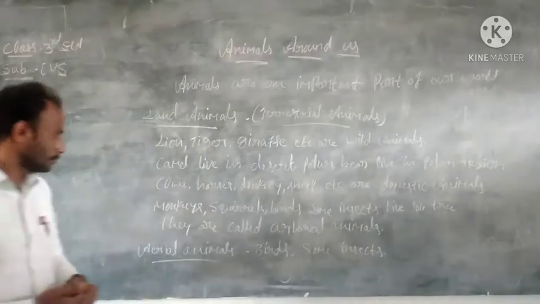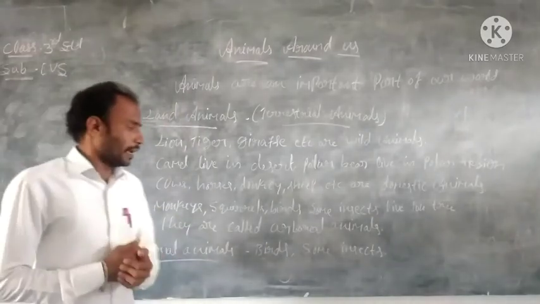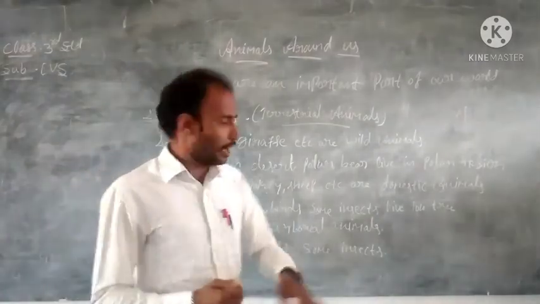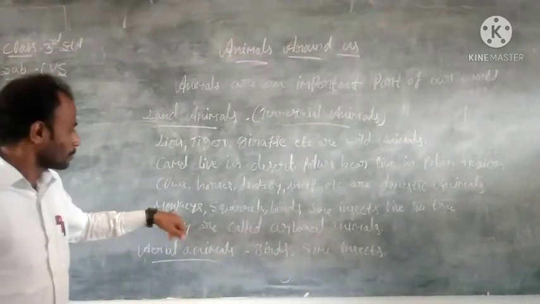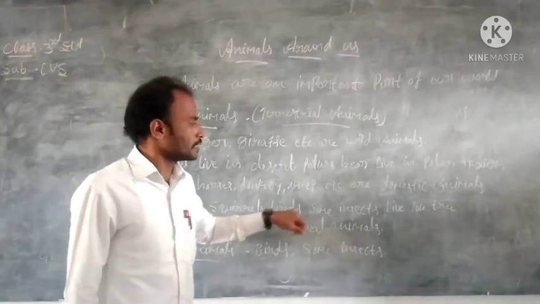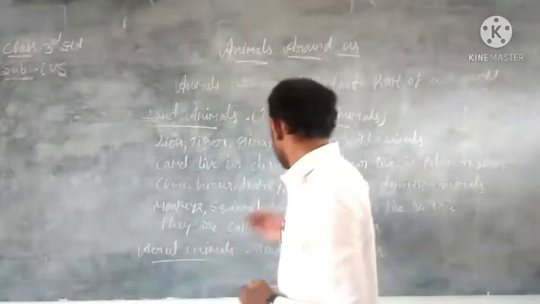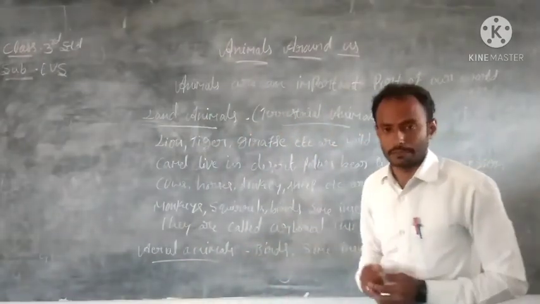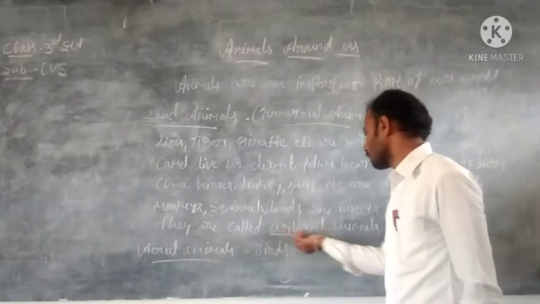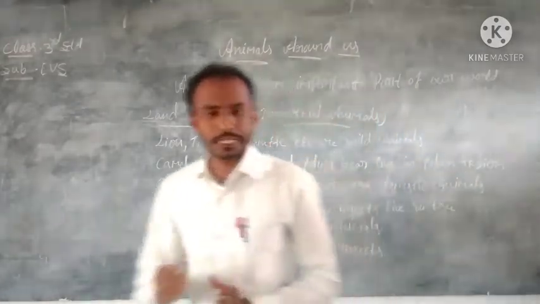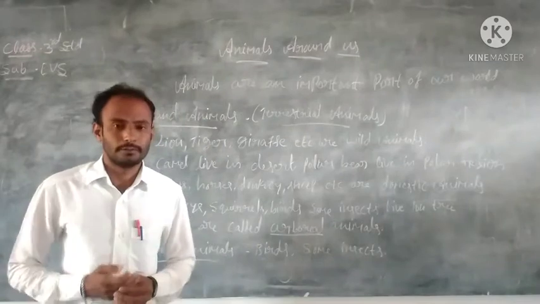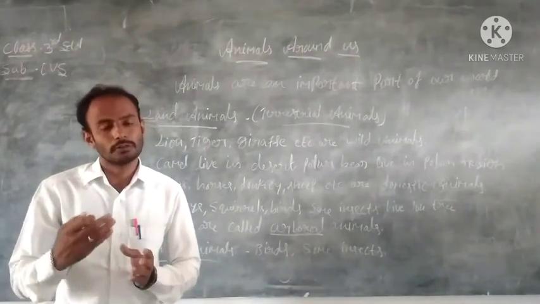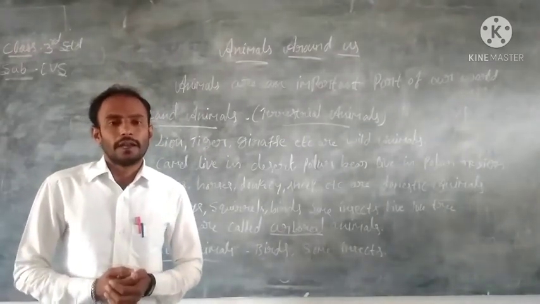And after that, so many animals, for example monkeys, squirrels, birds, and some insects, live on trees. These animals are called arboreal animals. What is it? Arboreal animals. These animals basically live on trees. All of you know about the squirrel and the monkeys.